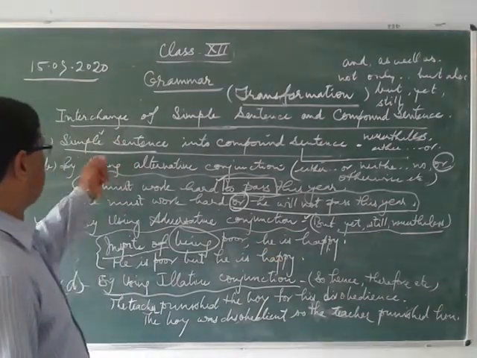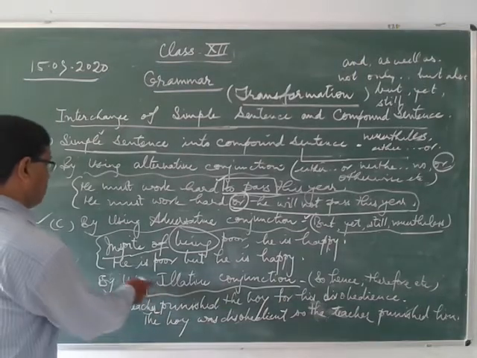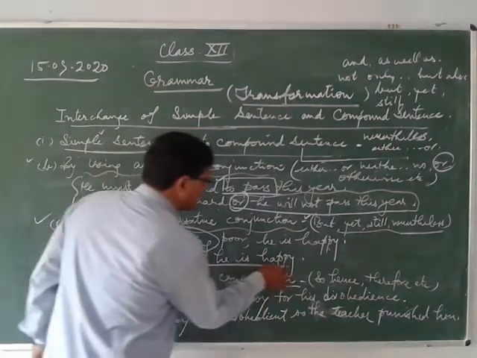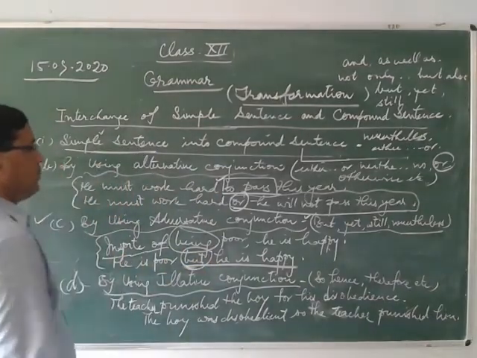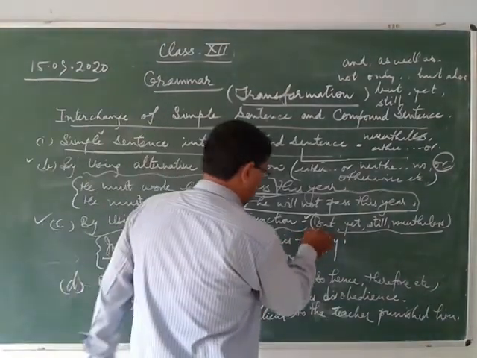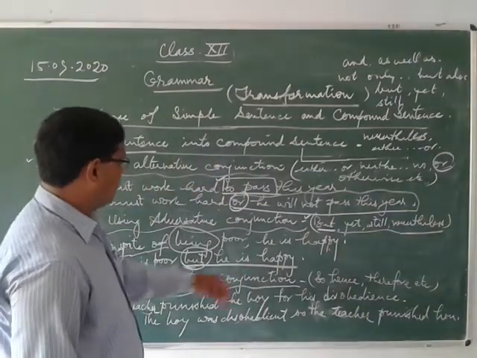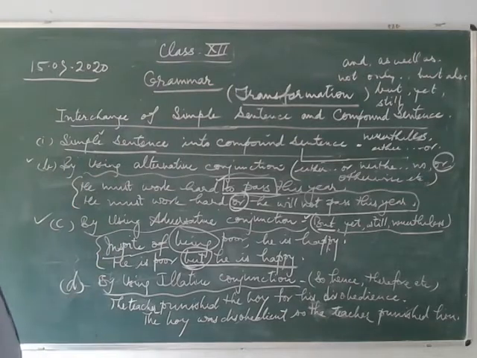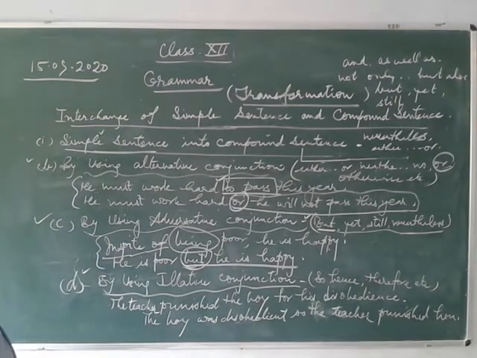This is a simple sentence. Now you have to change it into a compound sentence. He is poor, but he is happy. Here the conjunction but is used in the same way as you have seen. So he is poor, but he is happy. This is an adverbial conjunction.